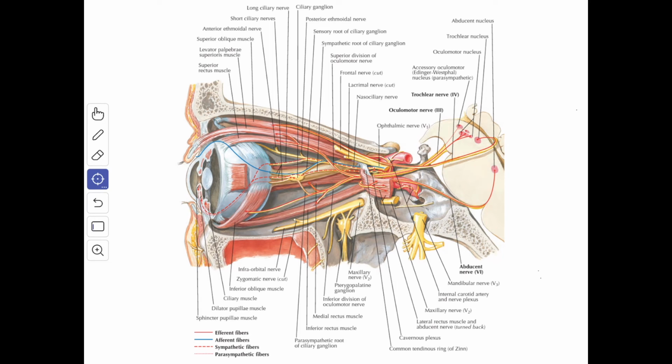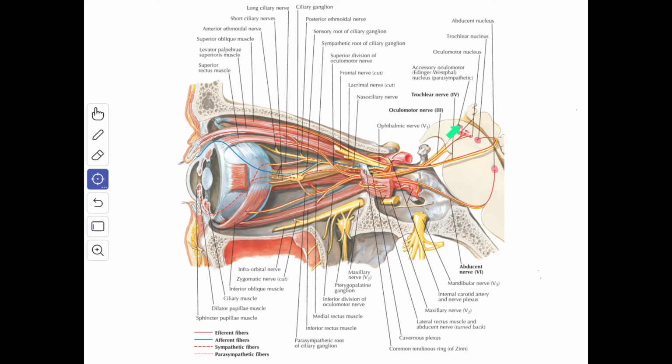Next we'll see about the oculomotor nerve. When you see the functional components of the oculomotor nerve, first you have the general somatic efferent fibers. These fibers arise from the main oculomotor nucleus and supply all the extrinsic muscles of the eyeball, including the levator palpebrae superioris, except the lateral rectus and the superior oblique muscle. These fibers form the main component of the oculomotor nerve.